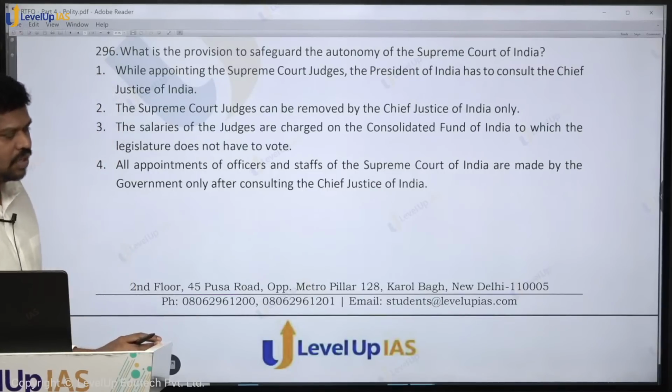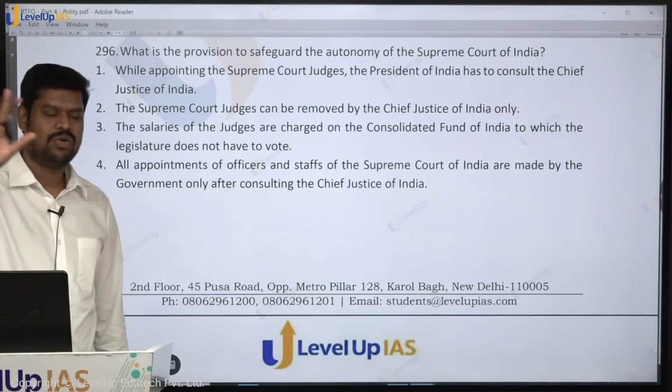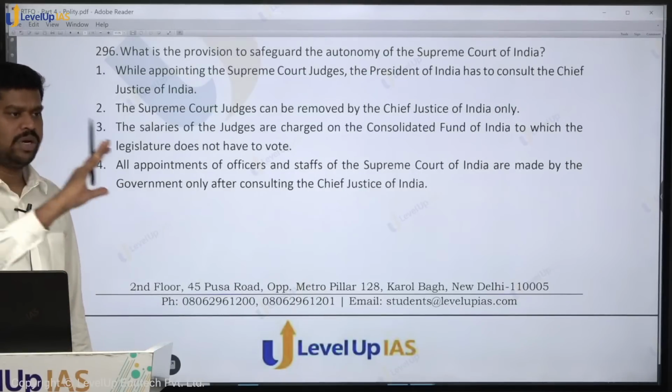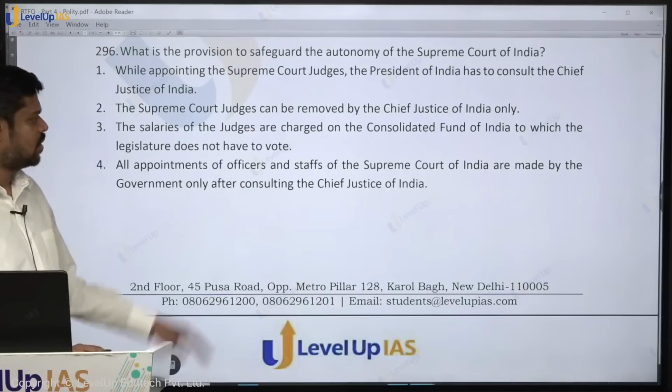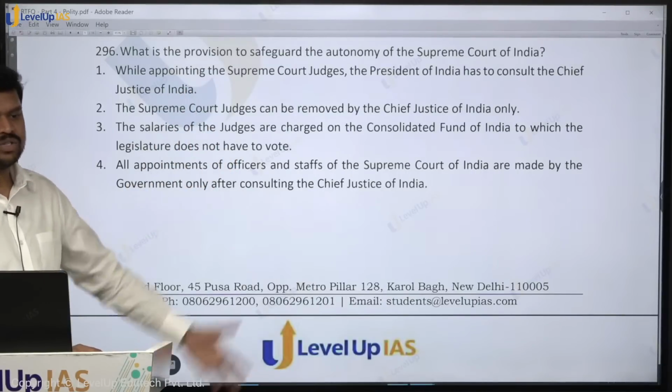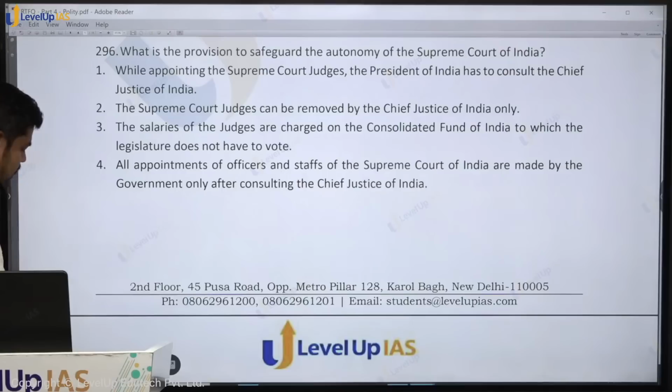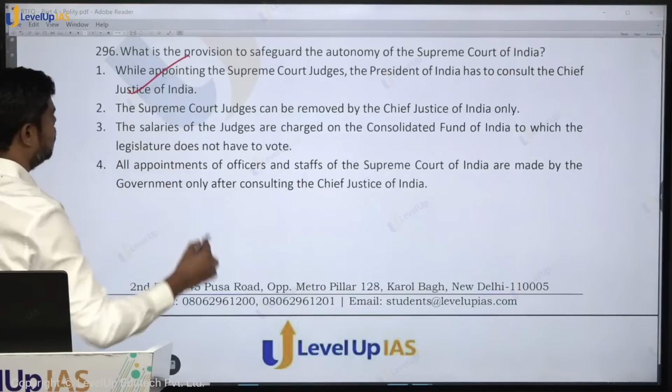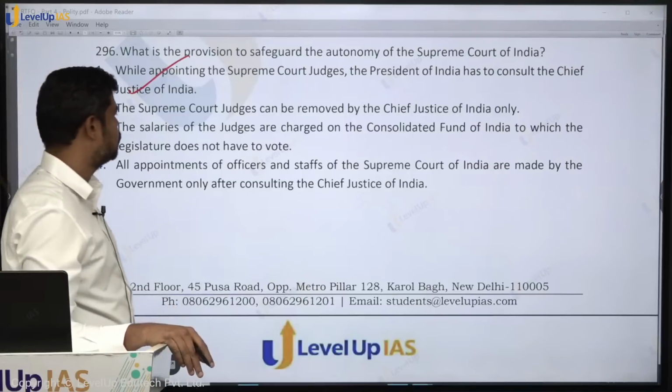Is it true? Don't per se see the collegium and all those things. It is only to see whether the autonomy is there. So among the given things, is the Chief Justice to be consulted? Yes, which means in fact based on their opinion only they have to be appointed. Okay, so this is protecting. It is in fact a UPSC question.